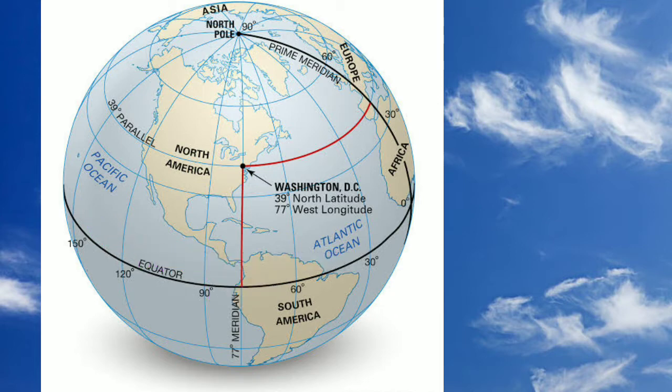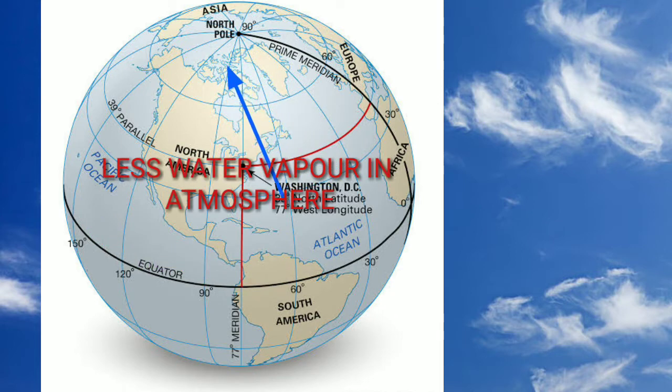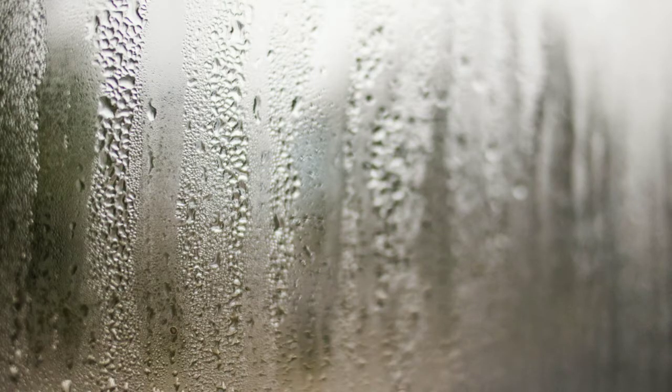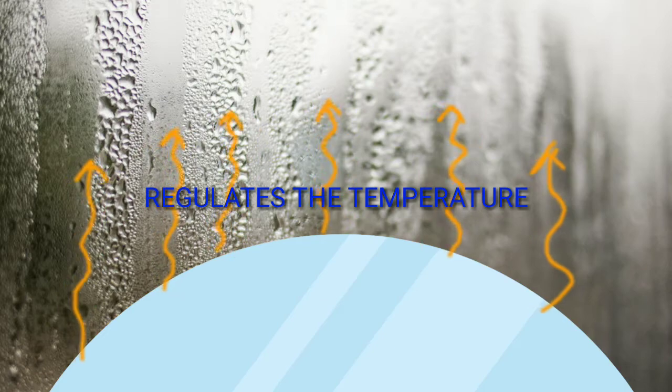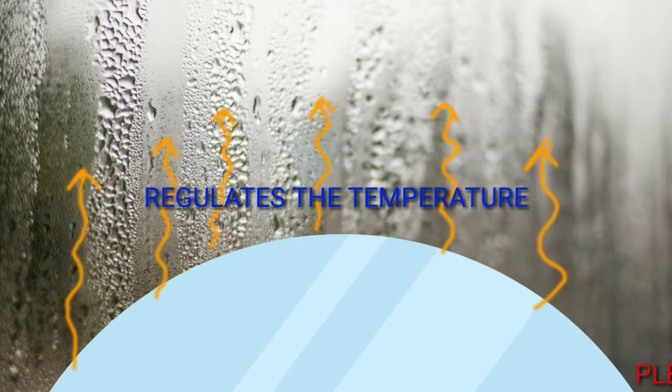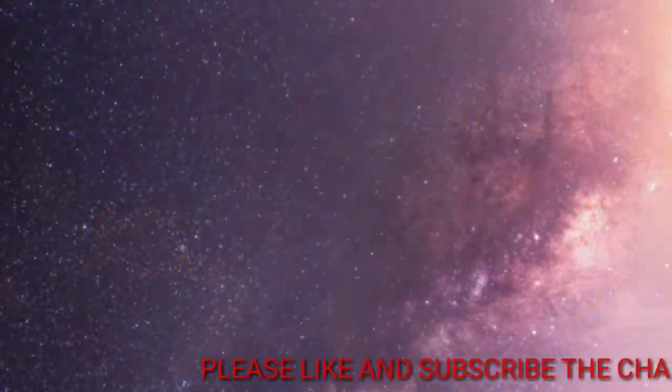But on the other hand, in polar regions, due to low temperature and low evaporation, the percentage of water vapor is also very low. Water vapor is very important because it absorbs the heat radiated out by the earth and keeps the atmosphere at normal temperature.